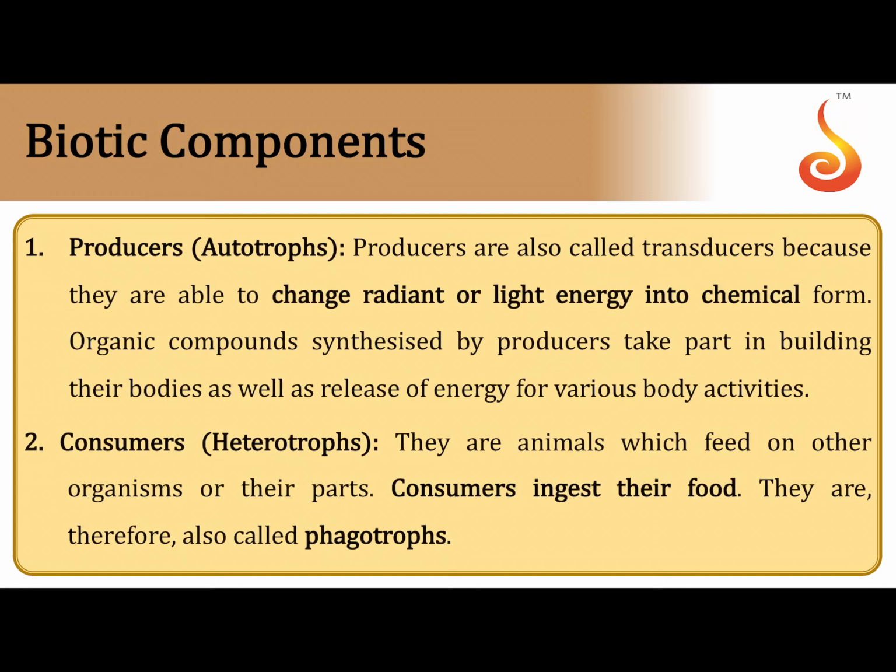Now, first we have the producers. You all know that autotrophs are those organisms which can convert the radiant energy in the sunlight into chemical energy in the form of organic substances. So they have the machinery, the required apparatus in order to capture the energy from the sunlight and convert it into the storage form. And this storage form is mostly in the form of organic compounds. So such organisms which utilize the solar energy and can synthesize organic compounds are referred to as producers.